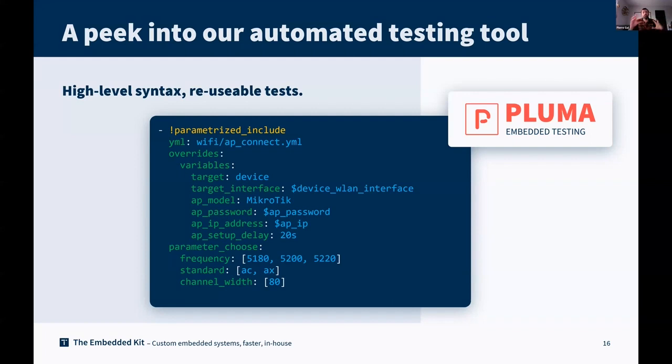And you can imagine creating a high-level testing solution that will help you, through just a basic configuration, generate a huge number of tests automatically.